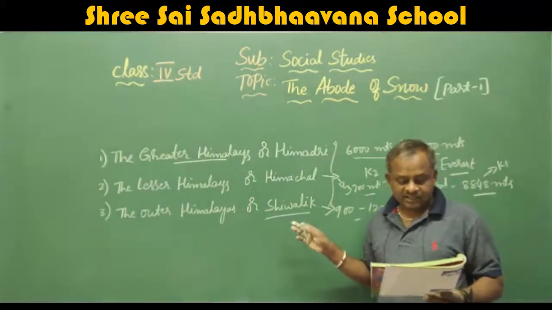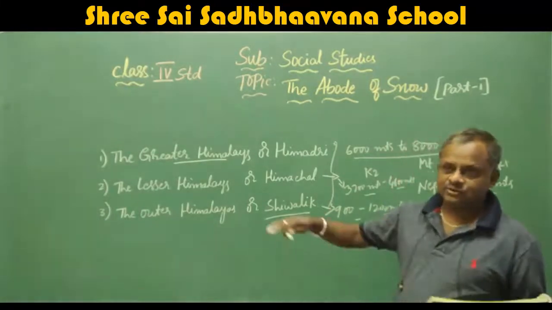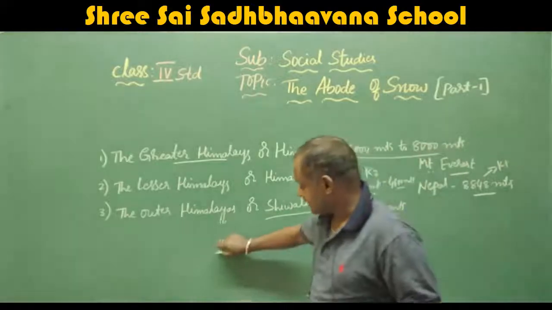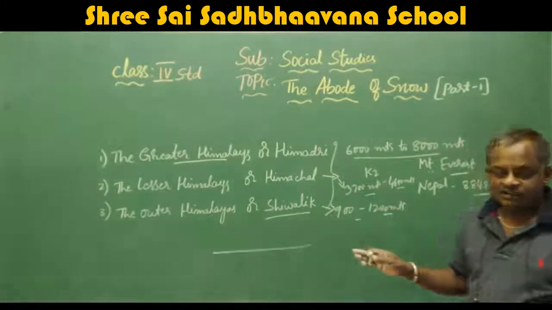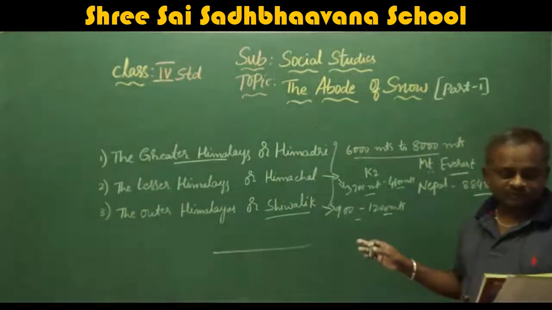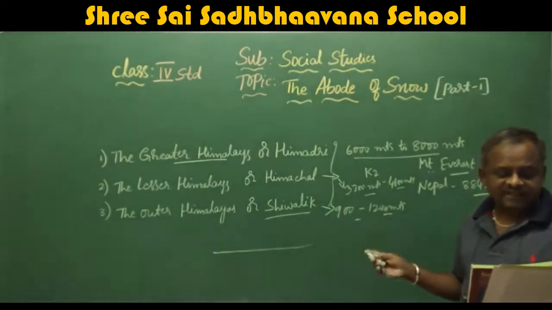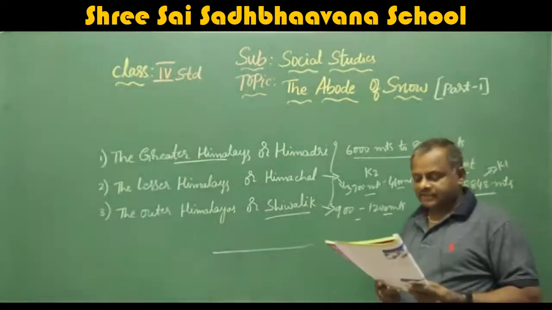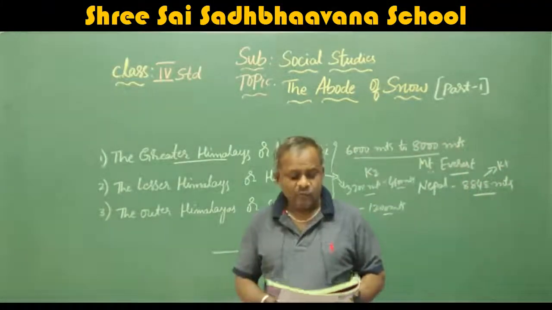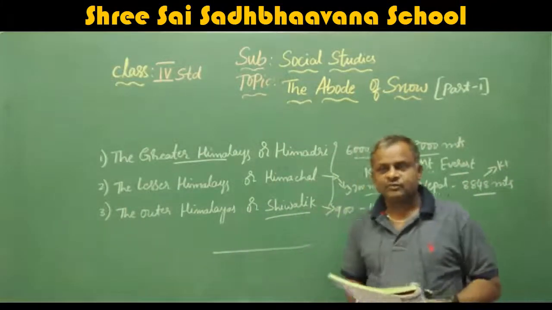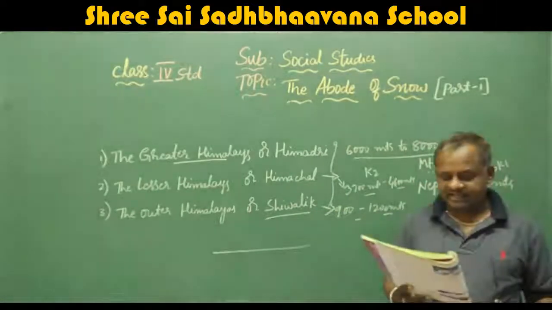It includes large flat valleys known as dunes. Here the land is flat, so they are called dunes. Dehradun, the capital of Uttarakhand, is one such valley. Dehradun is the place in Uttarakhand, also the capital city of Uttarakhand. It lies in this valley.